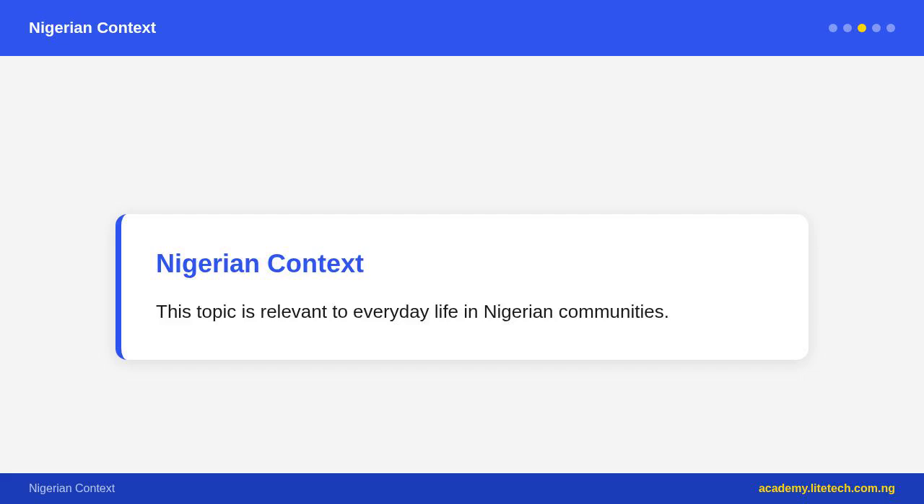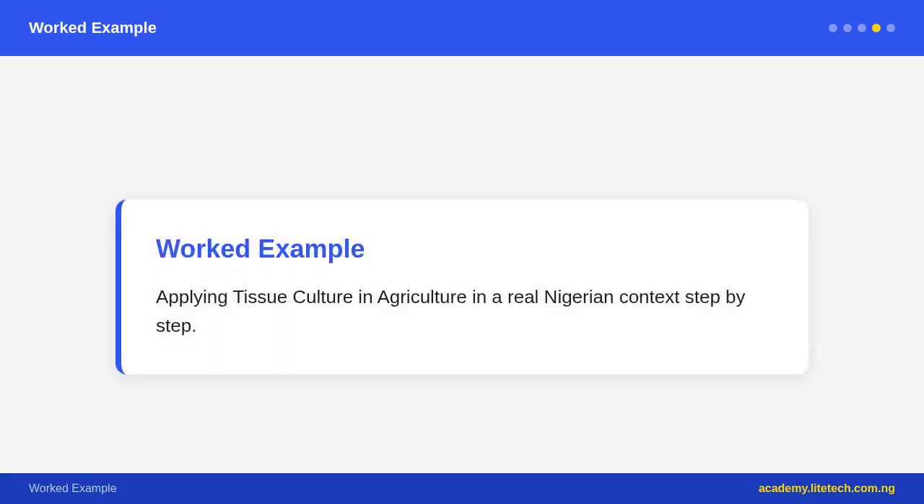Germplasm conservation: storage of genetically valuable plant material in small volumes at low temperature, cryopreservation, preserves genetic diversity. Endangered plant species can be conserved and multiplied. Production of specific compounds: plant cells can be cultured in liquid medium to produce secondary metabolites, alkaloids, flavonoids, taxol, an anti-cancer compound from yew cells. Genetic transformation: tissue culture is the entry point for creating genetically modified organisms, GMOs, introducing foreign genes into plant cells and then regenerating whole plants.